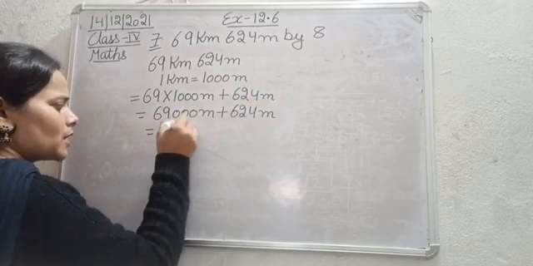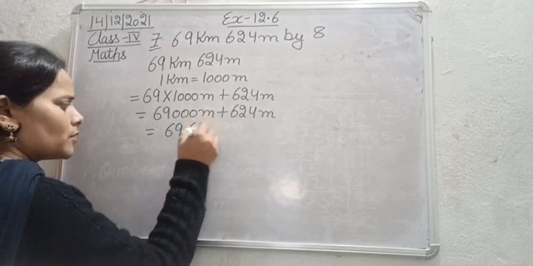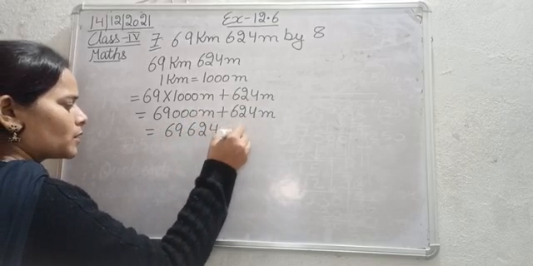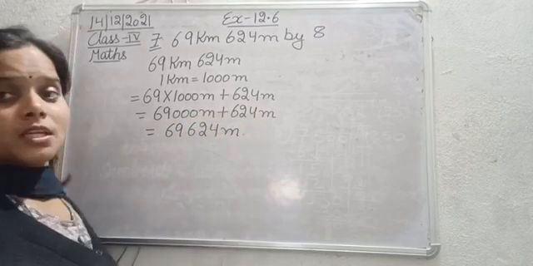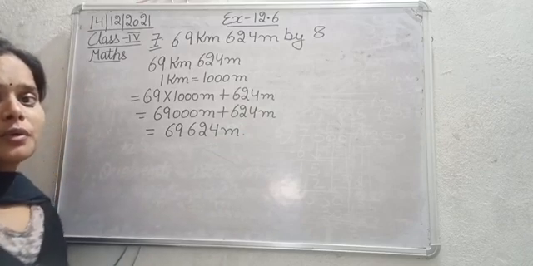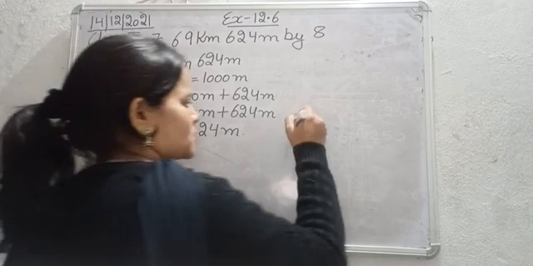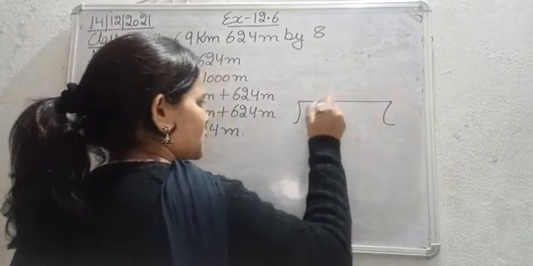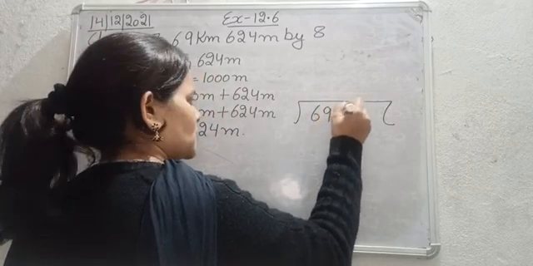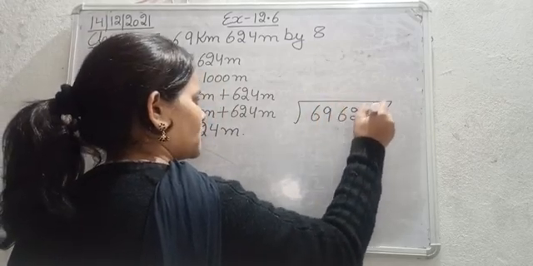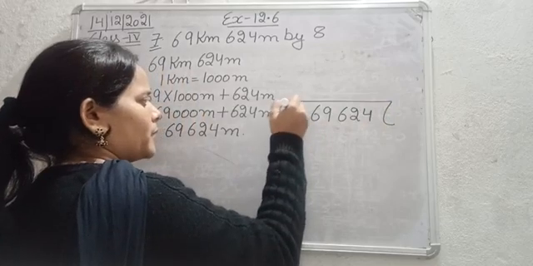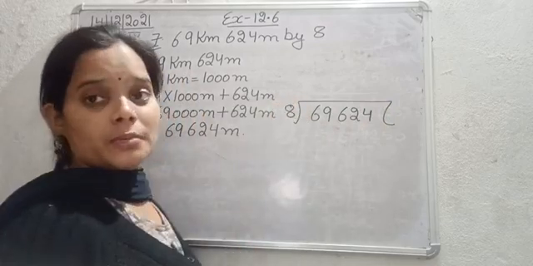This is 69,624 meter. So now we need to divide it with the number 8. So 69,624 meter divided by 8. Now just simply divide it.